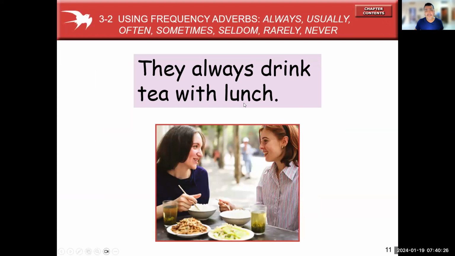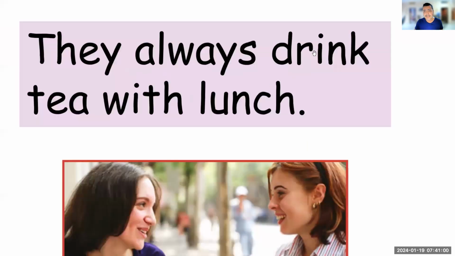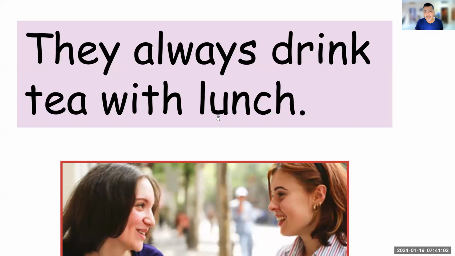Okay, so we have an example on this first slide. It says, they always drink tea with lunch. Over here, we have an adverb of frequency. Always means siempre. So we use the adverb of frequency to denote how often we do a certain activity, and the activity in this sentence is drink tea with lunch.